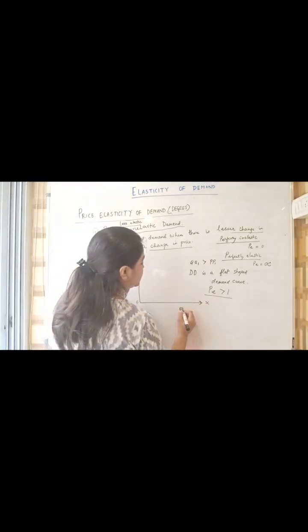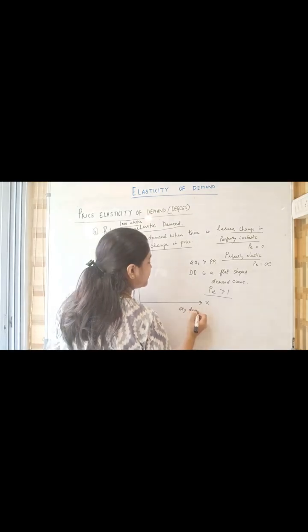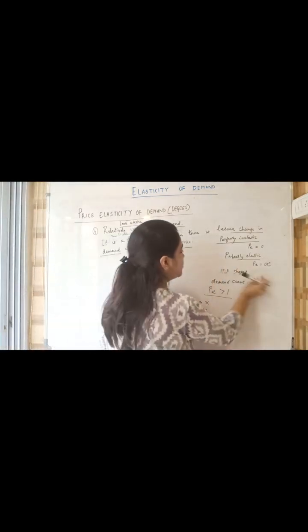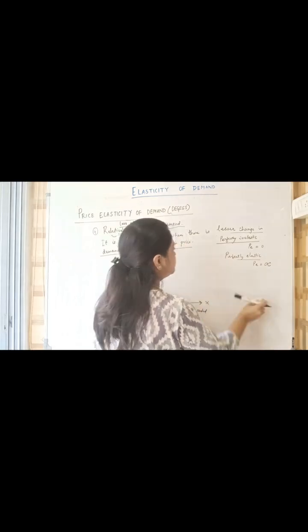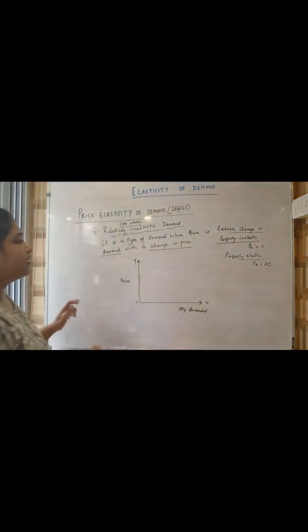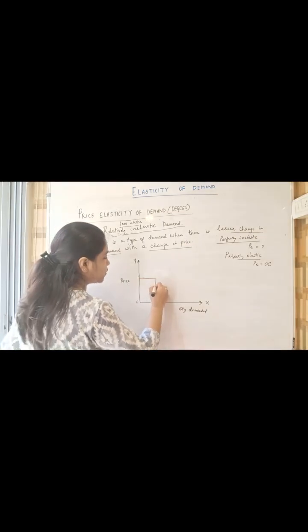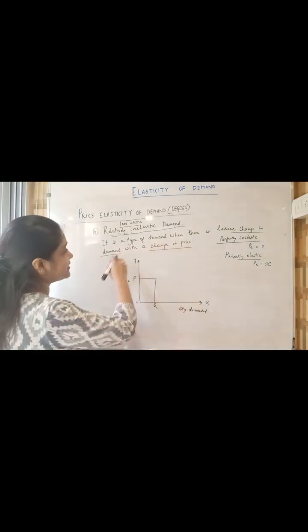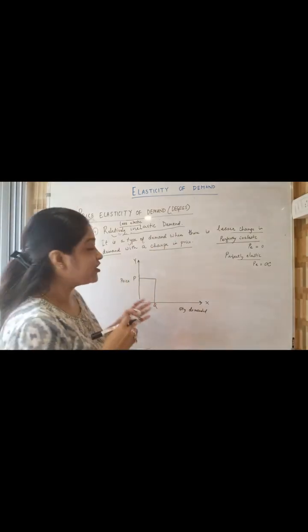So this is quantity demanded, yes or no? Isn't it? This is quantity demanded, x-axis, y-axis is price. Just remove all these things. And let's say price is this, quantity is this, P, and this is Q. Now there is a lesser change in demand when we compare it with change in price.